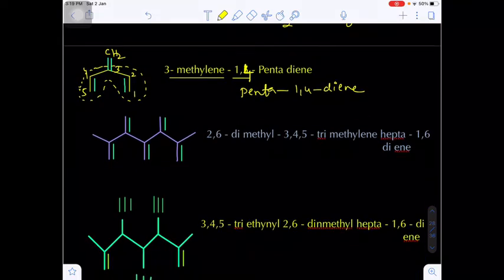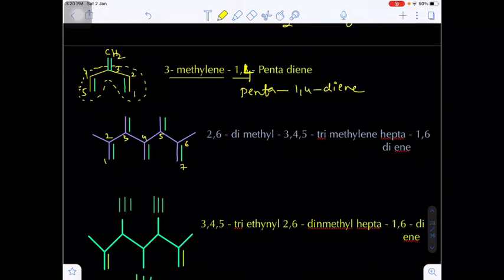Now in this next example we have to select the longest possible continuous chain as the parent chain, and also the maximum number of pi bonds must be included in the parent chain. Let's suppose this is 1, second carbon, third carbon, fourth carbon. Then I am going in the downward direction, fifth, sixth, and seventh.